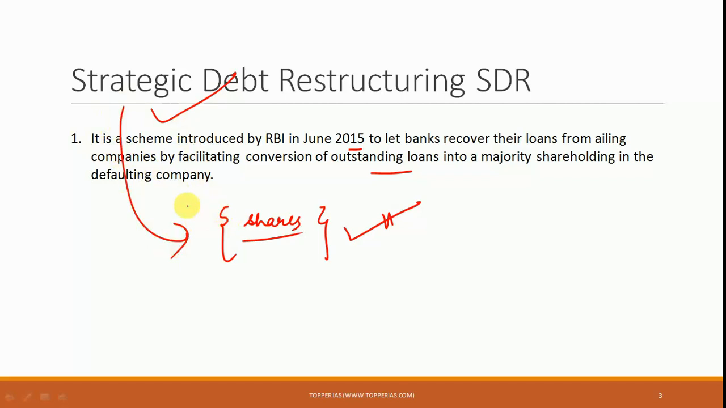Another thing that is important is that the RBI has now cancelled both corporate as well as strategic debt restructuring. They were eliminated in the year 2018, but still some idea of these two schemes is important for us. So that's all for today.